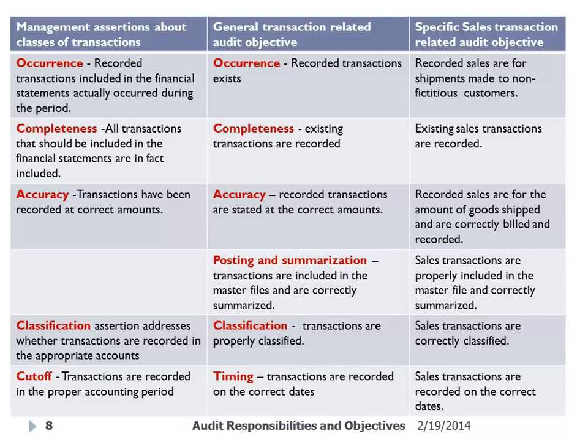Right. So that's occurrence. And then completeness is where they're worried about understatement. In this case, management is asserting that all transactions that should be recorded have been recorded. So the auditor's objective is to make sure that all sales that have occurred are included in the sales journal. Completeness is concerned about understatement.